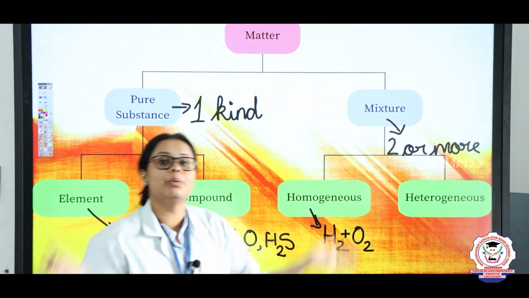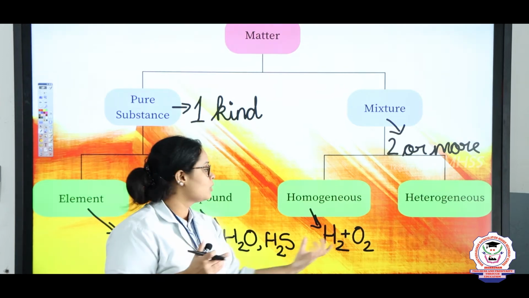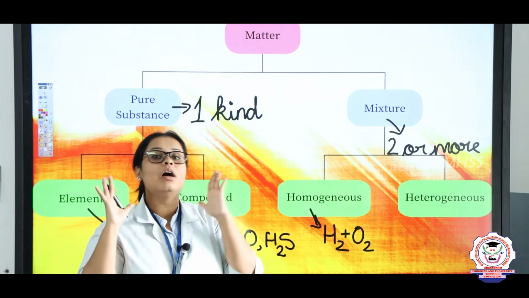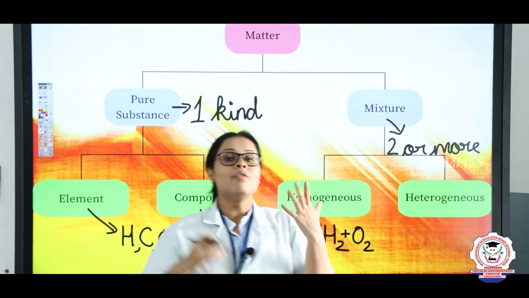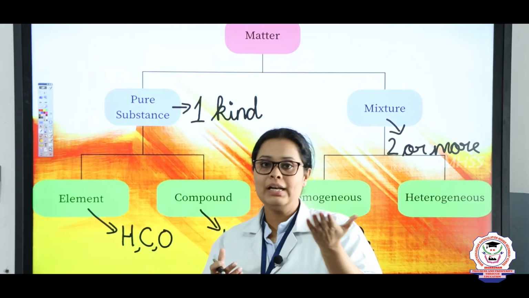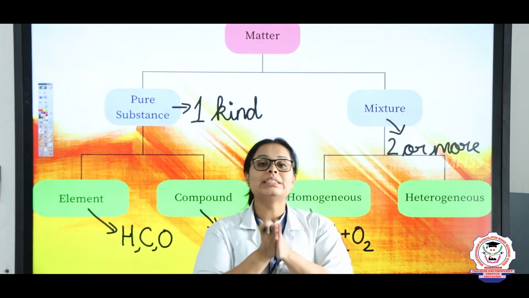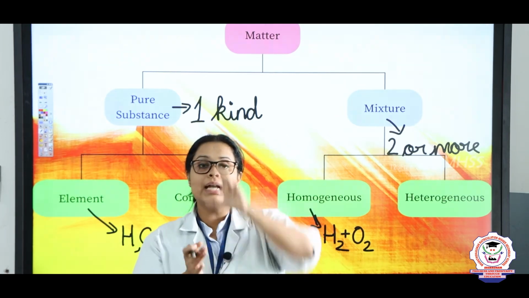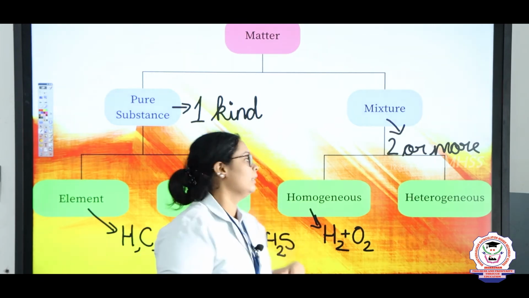Now these gases, when I combine them together, will form vapor of water. Heterogeneous means, for example, I take oil and I take water. When I try to mix them, you will see that above there will be an oil layer and below it will be a water layer, right?